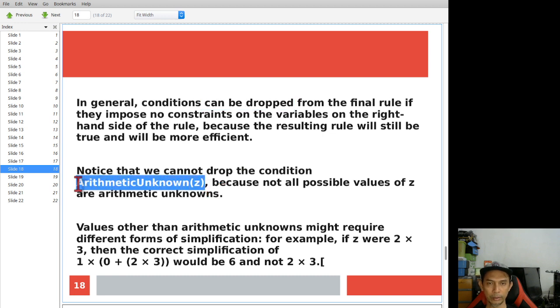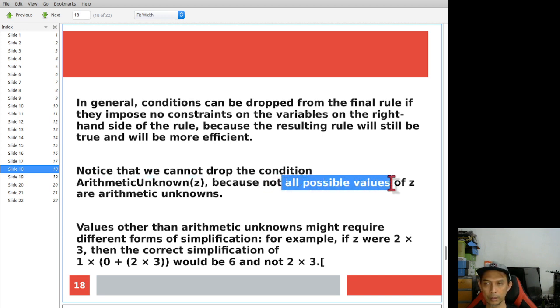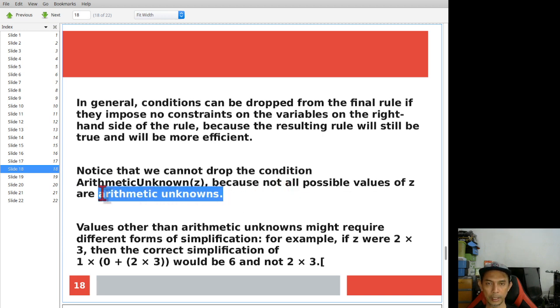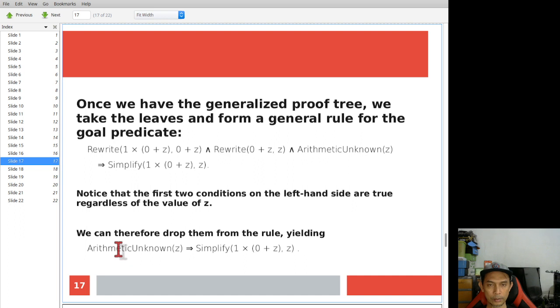But this one cannot be dropped, this one, because not all possible value of z is necessarily unknown arithmetic, so you cannot drop the last one here, this one.